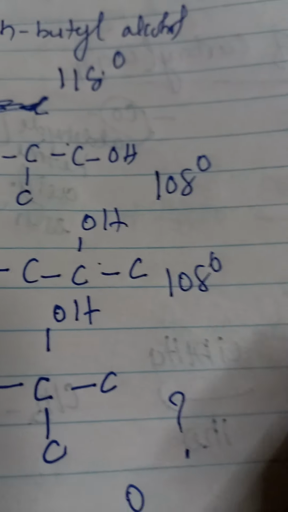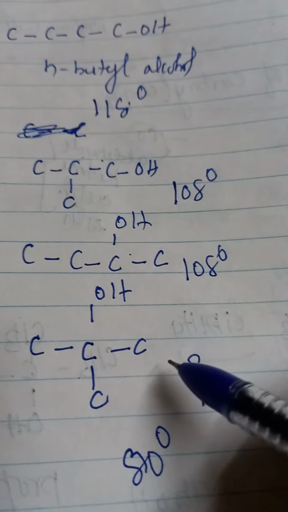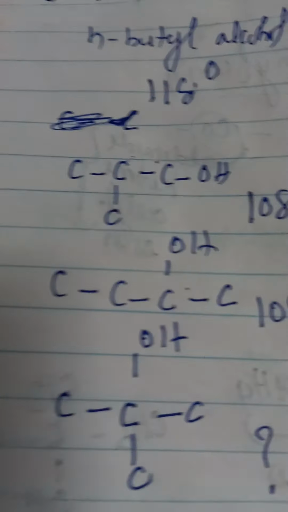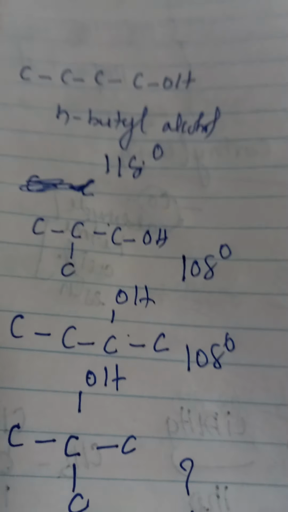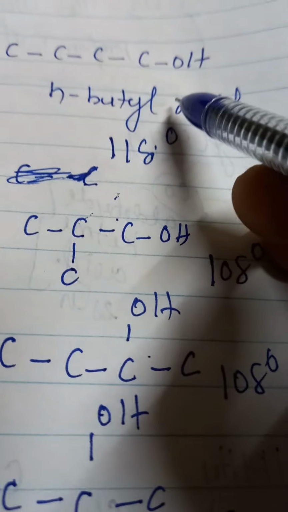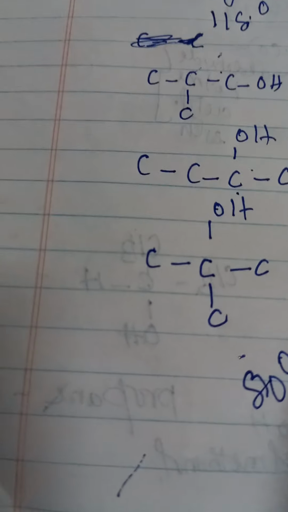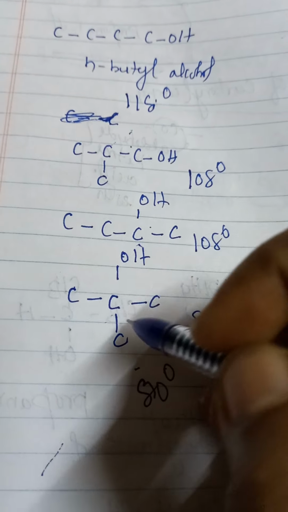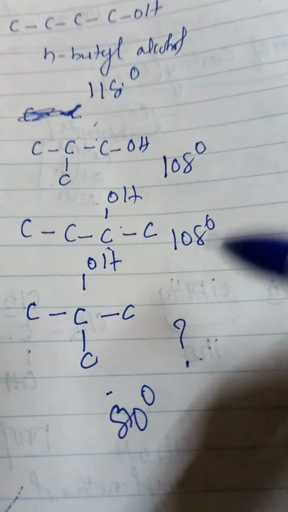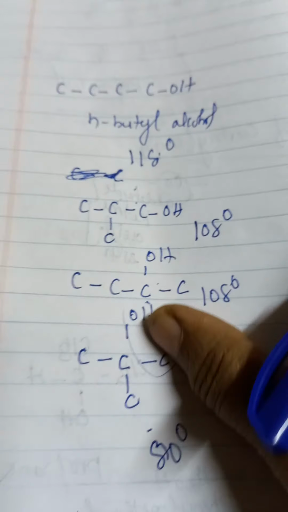This is one of the properties. Among the isomeric alcohols, primary has a higher boiling point when compared to secondary and tertiary. Why? Because n-butyl has a larger surface area, while these others are more compact. So among the isomeric alcohols, primary has a higher boiling point than secondary and tertiary due to the compactness.